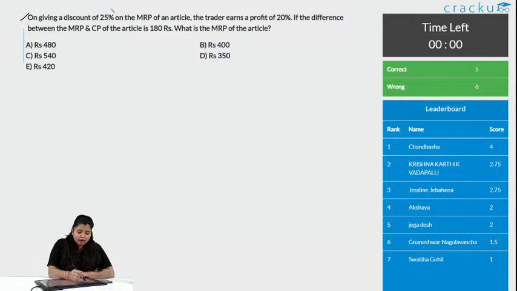On giving a discount of 25% on MRP of an article, what is MRP? It is the maximum retail price of an article. The trader earns a profit of 20% if the difference between the MRP and cost price of the article is 180 rupees. What is the MRP of the article?